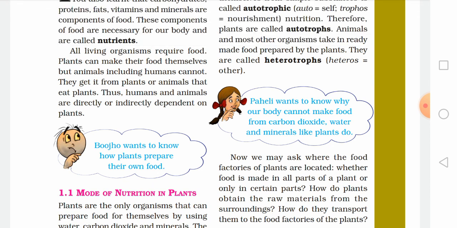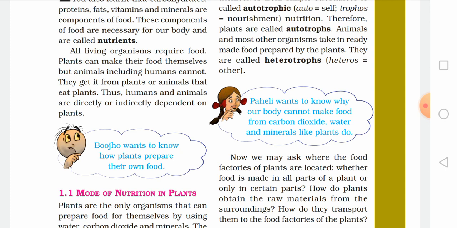So they get their food from the plants. तो हमें plants से food मिलता है. So इसका मतलब thus the human beings are directly and indirectly dependent upon plants. मतलब plants के बिना उनका food नहीं आ सकता, right? So we are indirectly or directly dependent upon plants only for the survival, for the food.